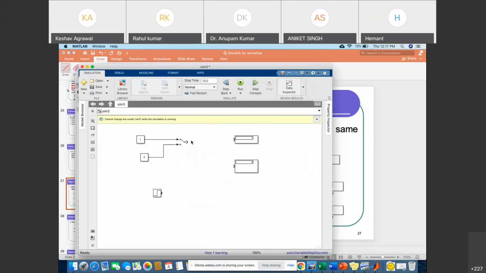Sir, can you please explain what is the use of mux and demux? I just explained, na beta. You told us how to use them, but why to use them and what...